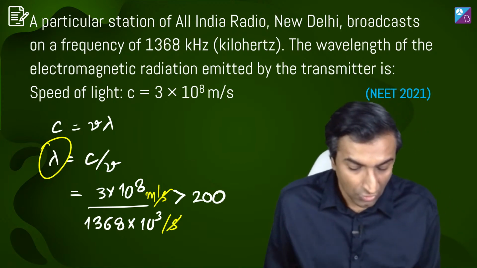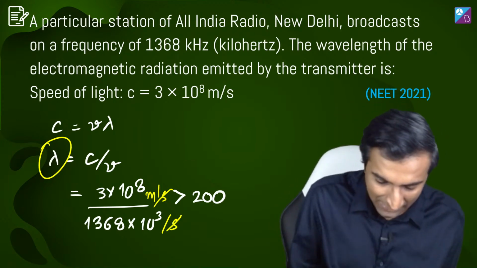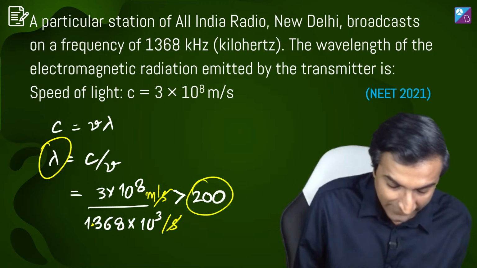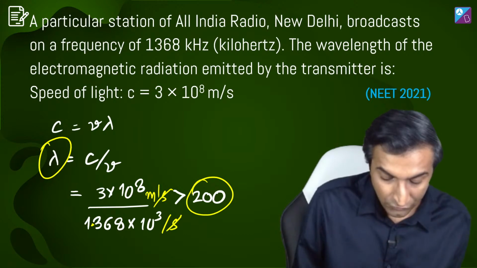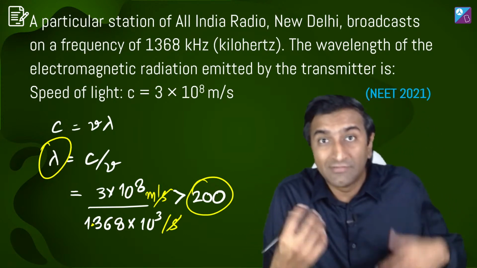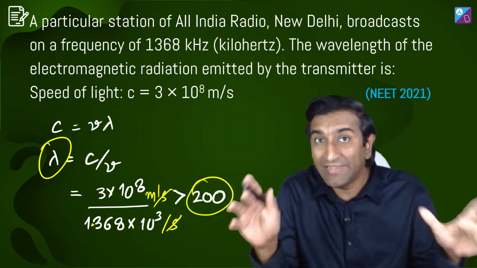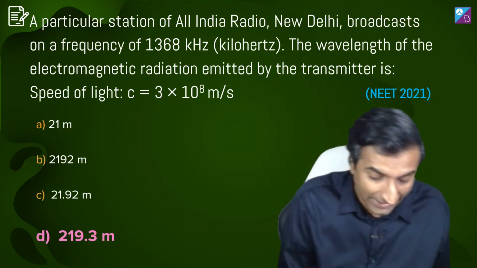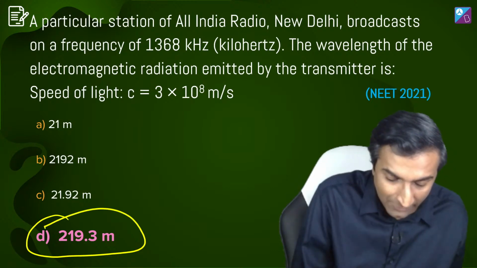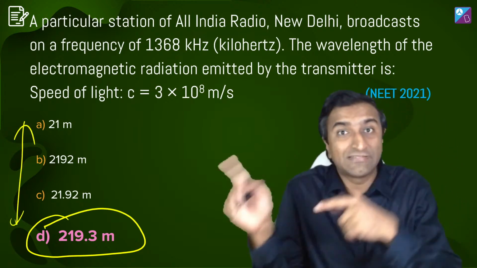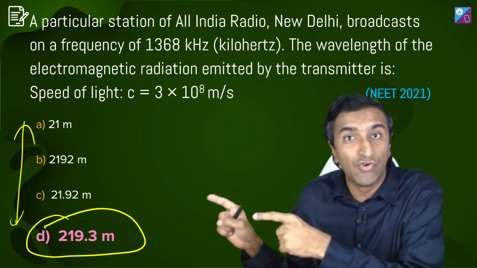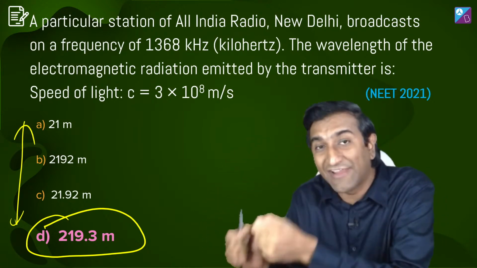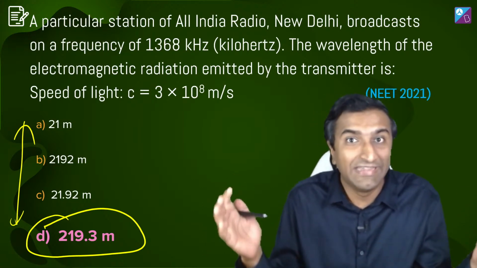Now, look at this. ये करने के बाद मुझे नंबर 200 के आसपास आता है. How 200? Look, this is 1.36 into 10 power 5, 3 into 10 power 8, right? So, I get that it's approximately somewhere around 200. This is a 15-second way of doing this question. Exact निकालने की जरूरत नहीं है. Order of magnitude has to be correct. Once you get that, the order of magnitude is correct because numbers are all the same, right? इस सवाल में the smart thing you have to do is identify that the question is testing the order of magnitude more than the actual number itself. And that's it. D is the answer.